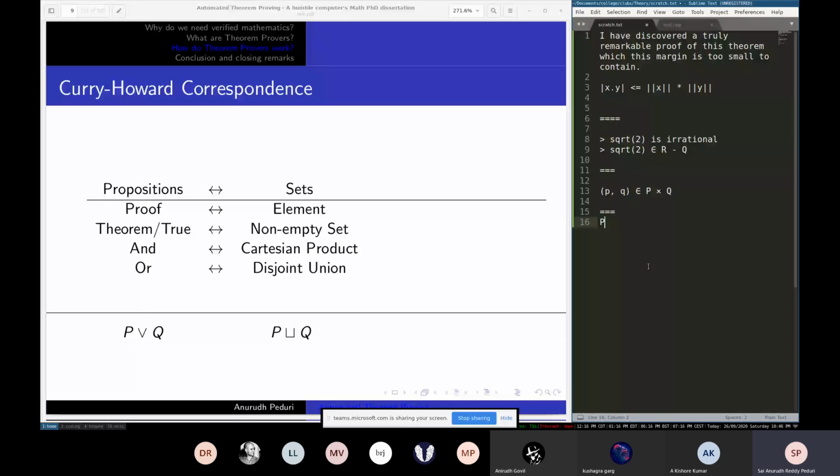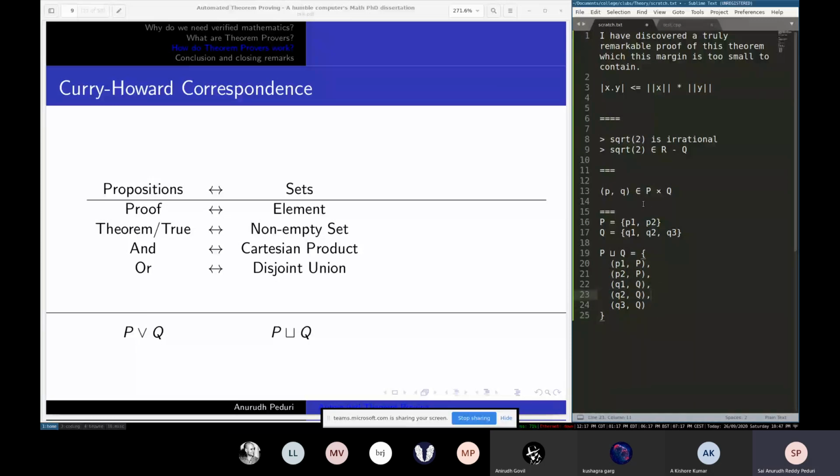So if P has elements P1, P2, and Q has elements Q1, Q2, Q3, then the disjoint union will be pairs of this form: P1 coming from P, P2 coming from P, Q1, Q2, Q3 coming from Q. So there are 5 elements.